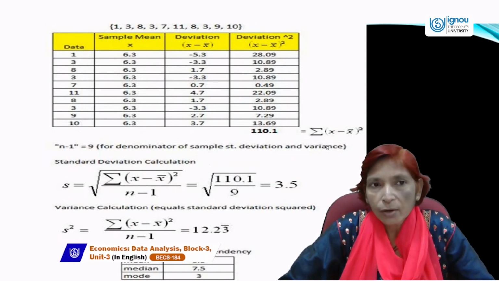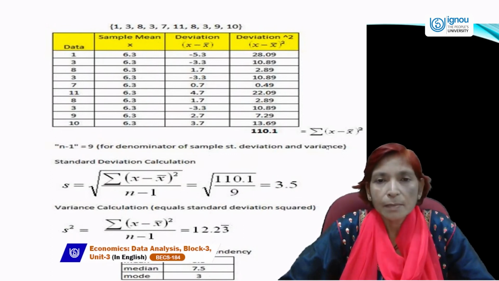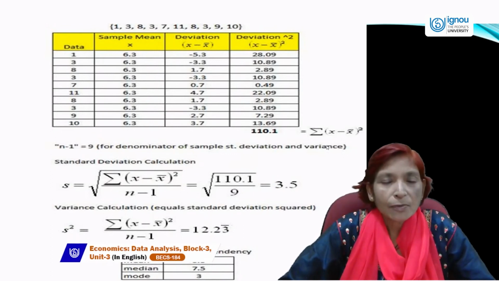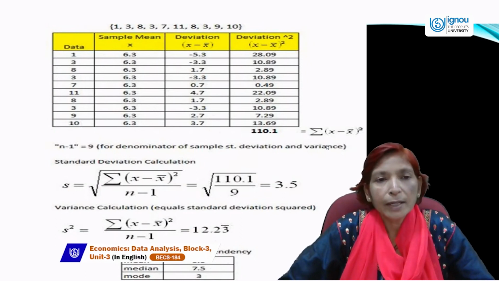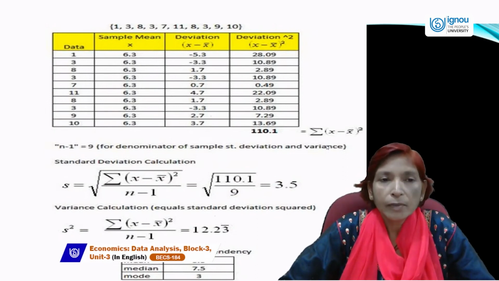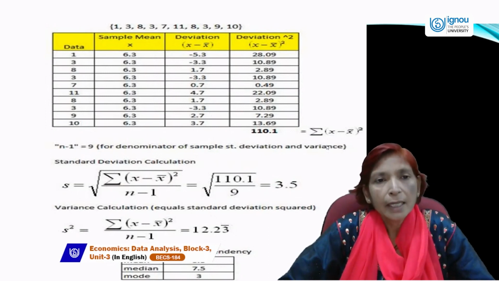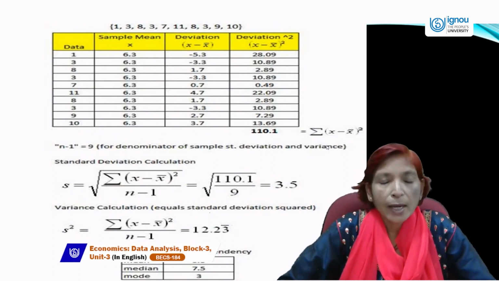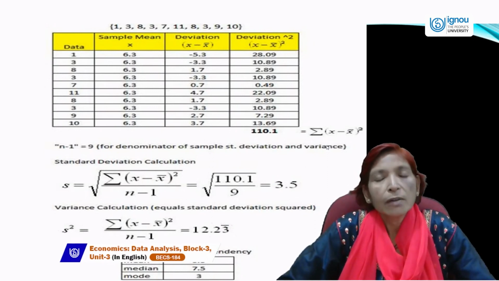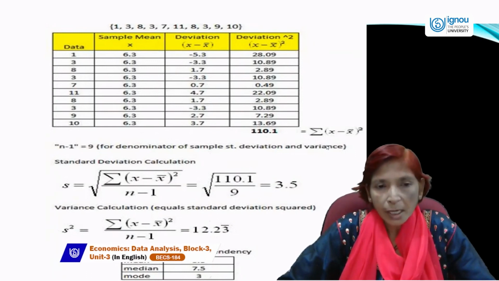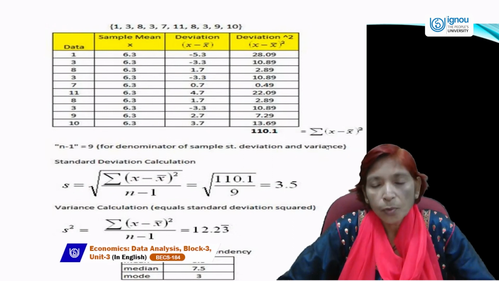Then we will take the square of these values, x minus x bar whole square, like minus 5.3 into minus 5.3. Then all values will come in a positive way because we are taking the square of all the deviations calculated by the mean. So if we take the square of x minus x bar, then all values will be positive. And then you can take the summation of x minus x bar whole square, which is 110.1.